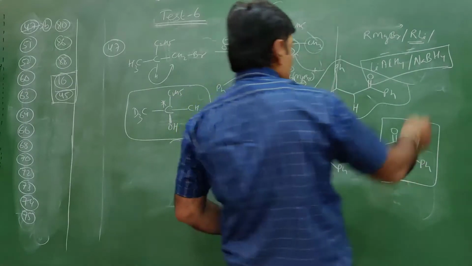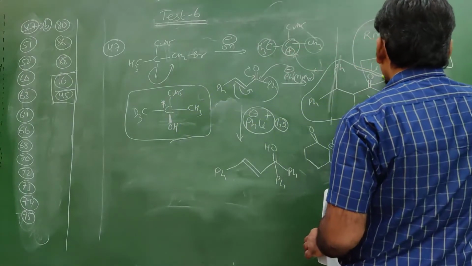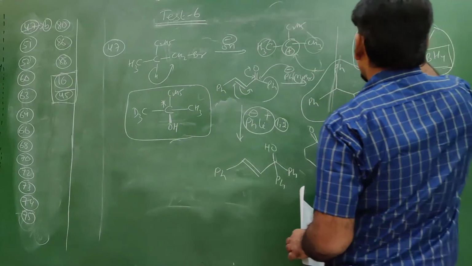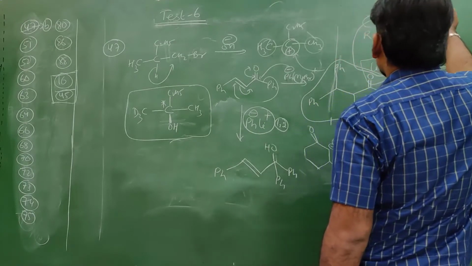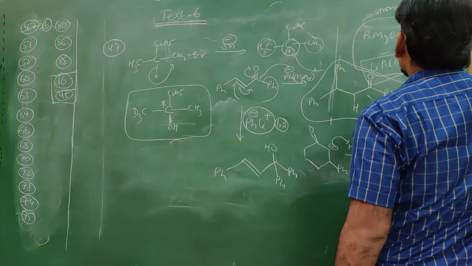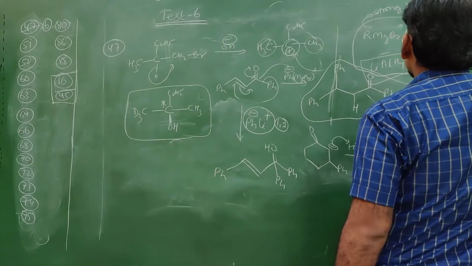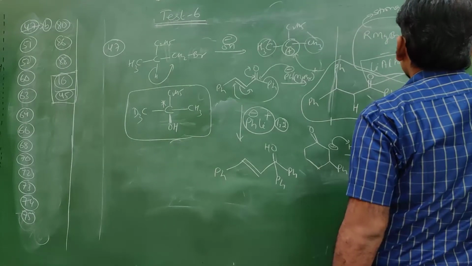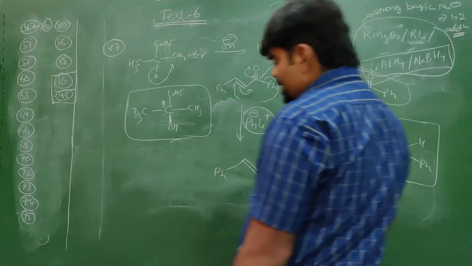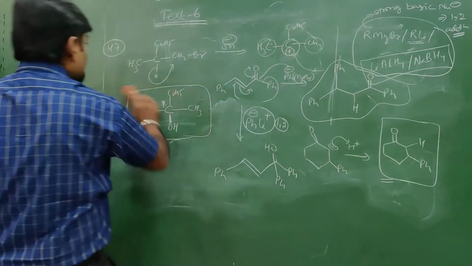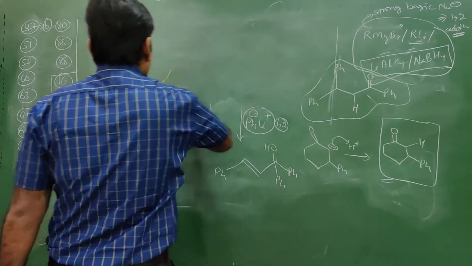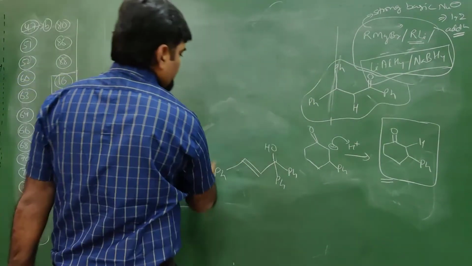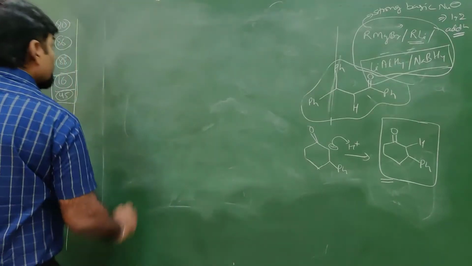With a strong basic nucleophile, there will be a 1,2 addition product. If there is a weak basic nucleophile, with a weak basic nucleophile there will be a 1,4 addition product.